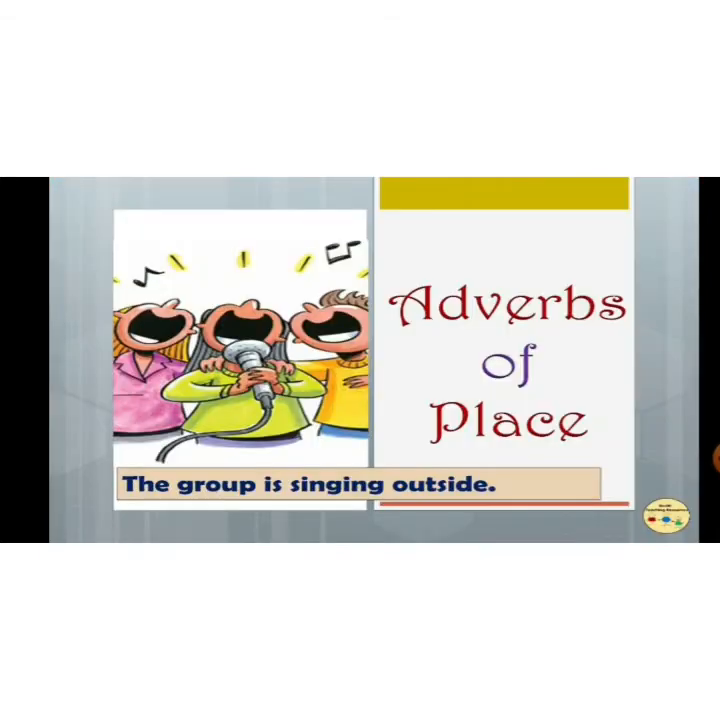Okay kids? Next is adverb of place. Adverb of place talks about where the action is being done. For example, I am playing outside. तो मैं कहाँ खेल रही हूँ? बाहर. तो you have to simply question where. Adverb of place talks about where the action is being done.